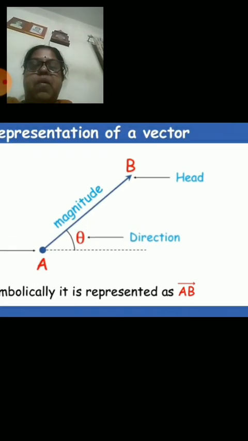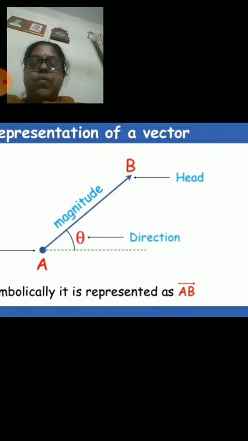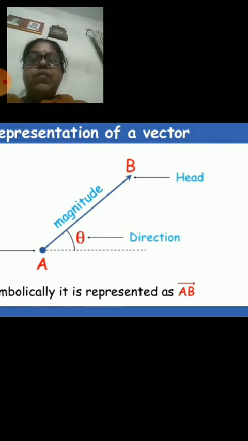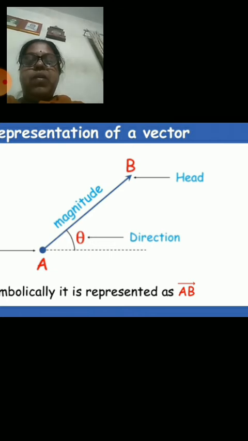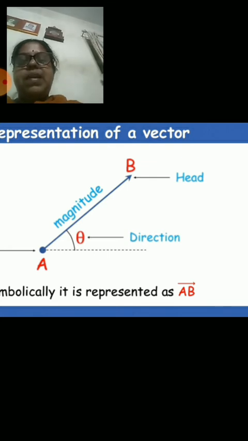Next, very important: now you are familiar with what a vector is, and a vector is required to be represented. It has both magnitude and direction, so how are both quantities represented? The magnitude of any vector is represented by a line segment.